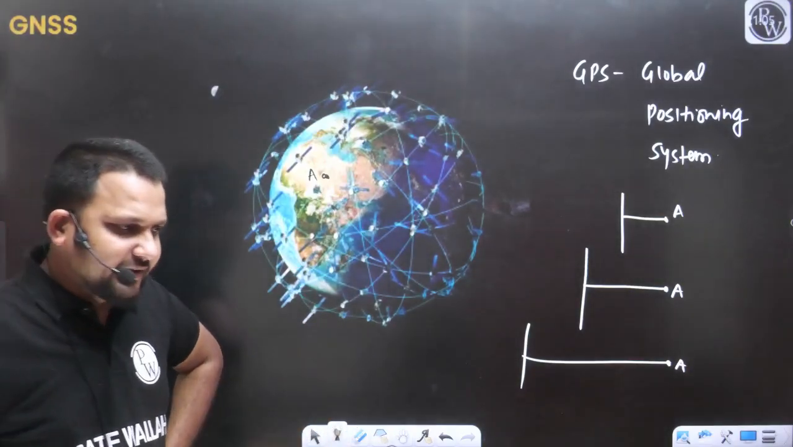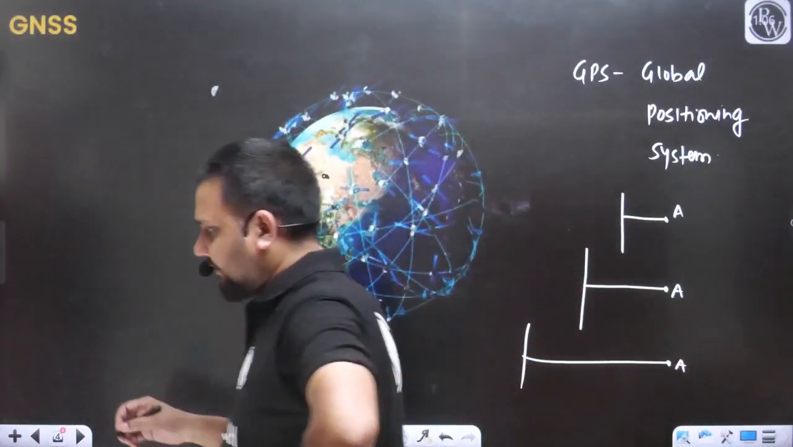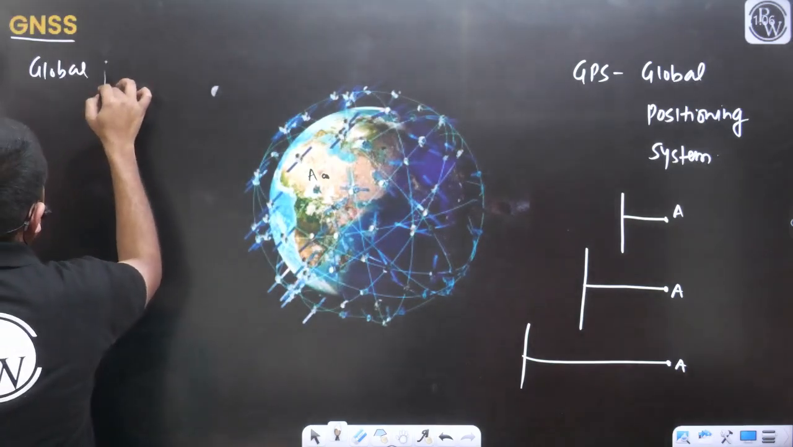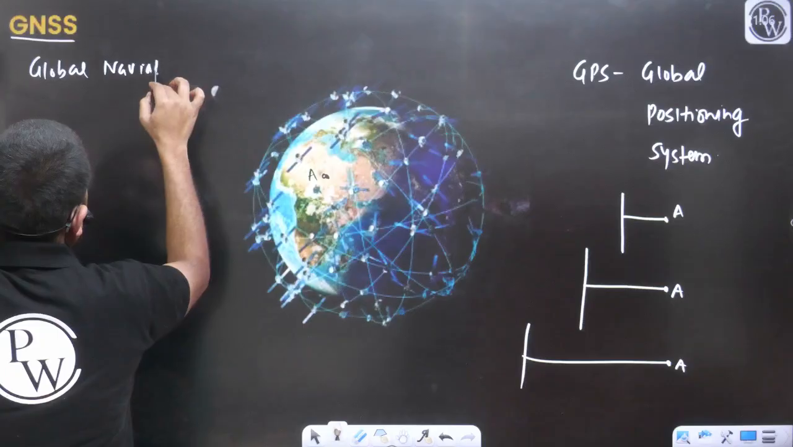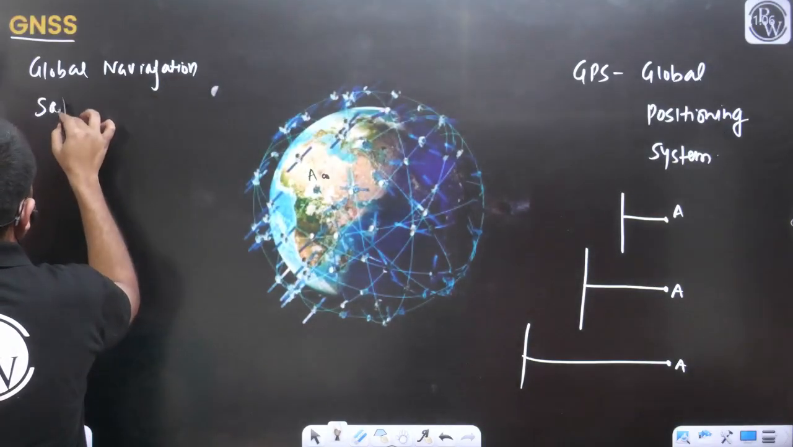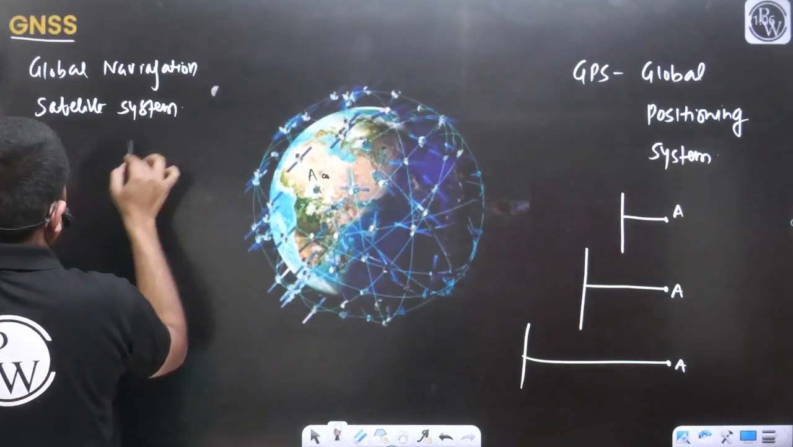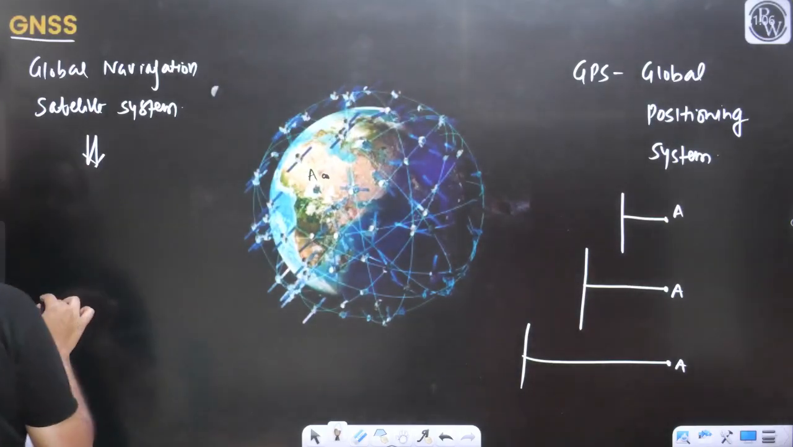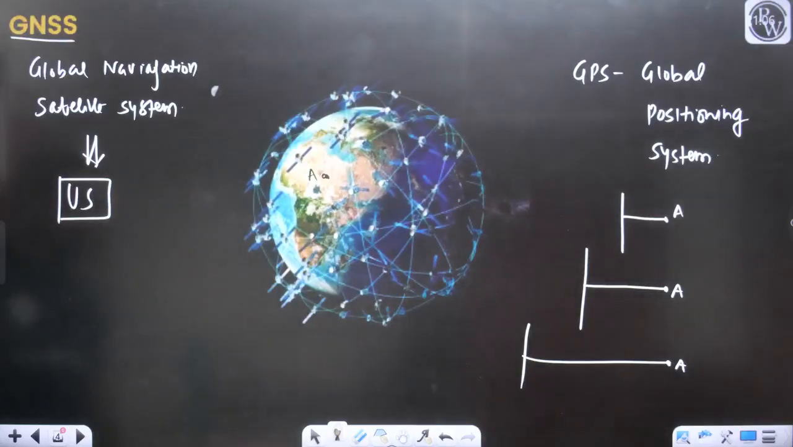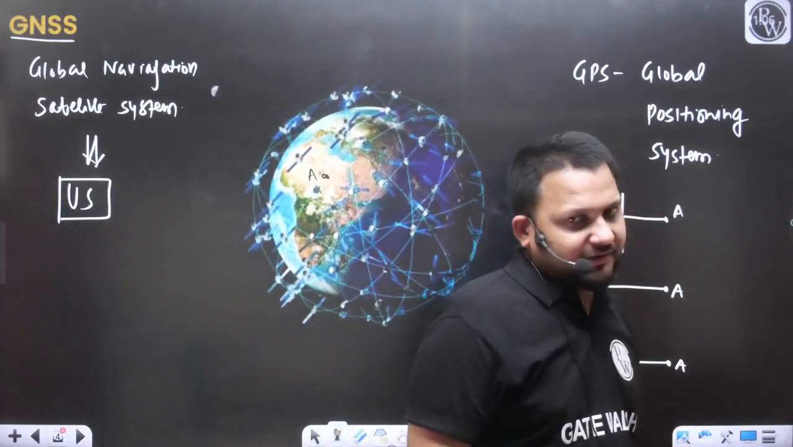There are various navigation systems, but the most popular navigation system is GNSS. It stands for Global Navigation Satellite System. GNSS stands for the Global Navigation Satellite System. It is developed by the US. So let's first understand the most popular navigation system, that is GNSS.